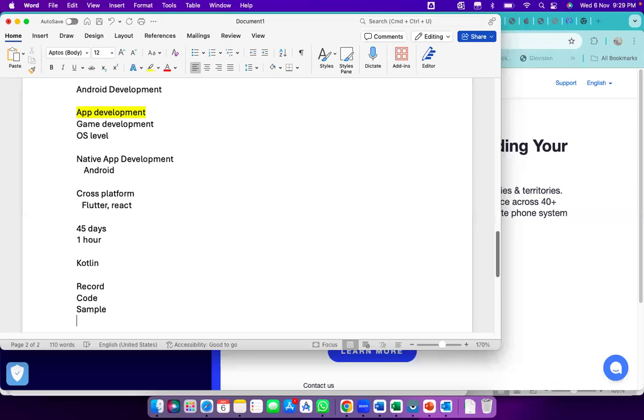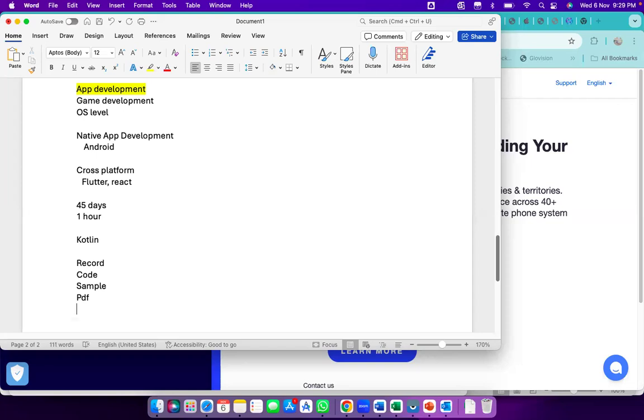And after that, I'll share one PDF also. The PDF will contain the theoretical as well as the programmatical sessions. We will discuss that in detail.